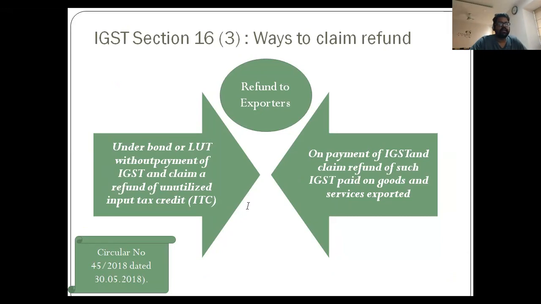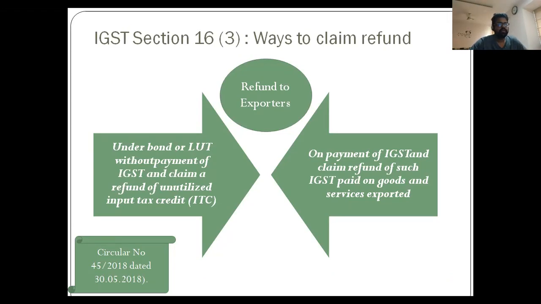A registered person may export goods and services under bond or LUT without payment of IGST and claim a refund of unutilized input tax credit in accordance with the provisions of section 54. Or a registered person may export the goods on payment of IGST and claim the refund of such IGST paid on goods and services.